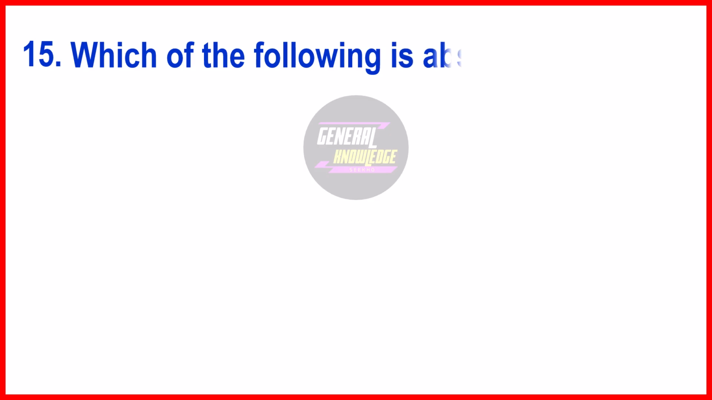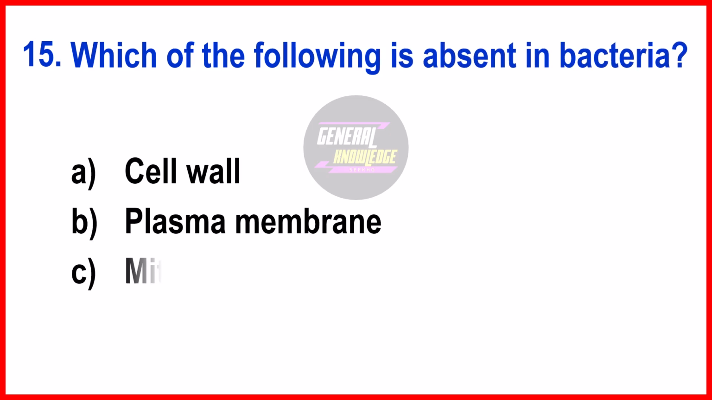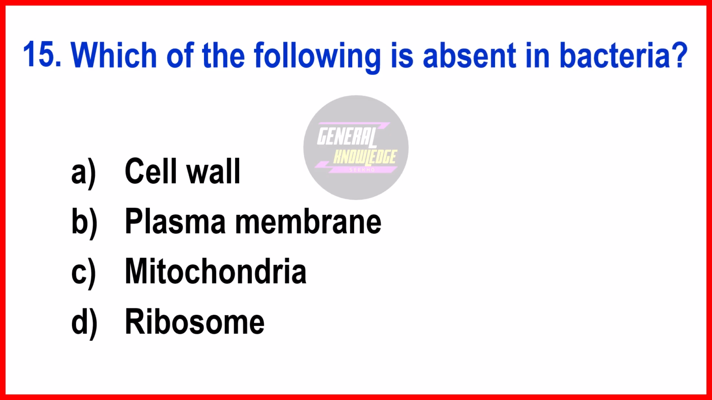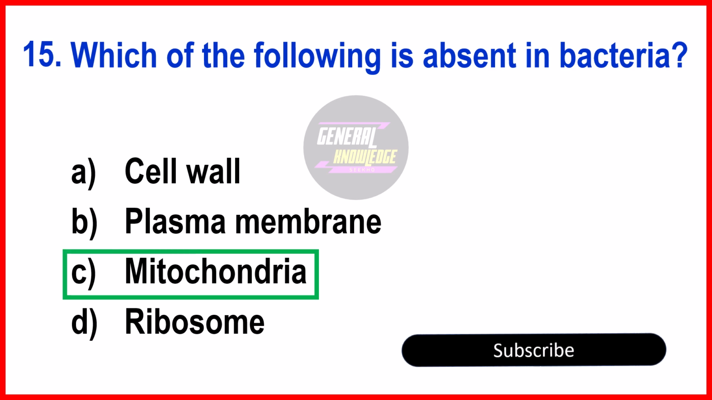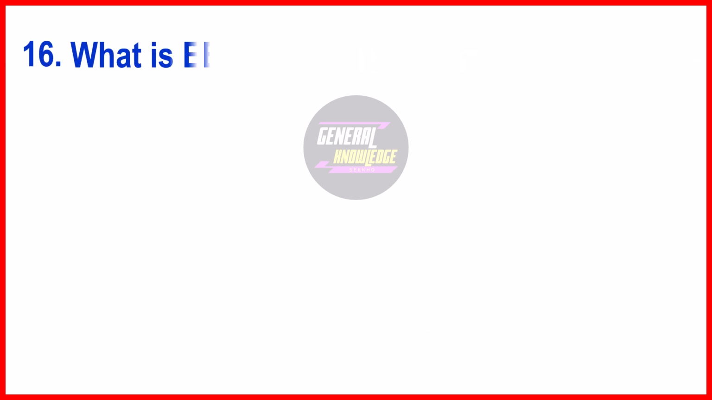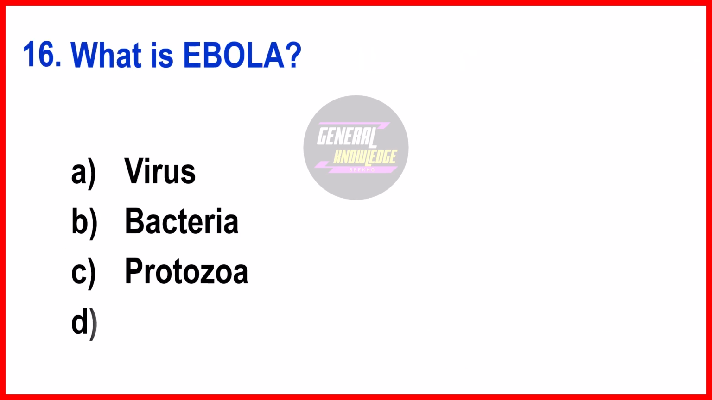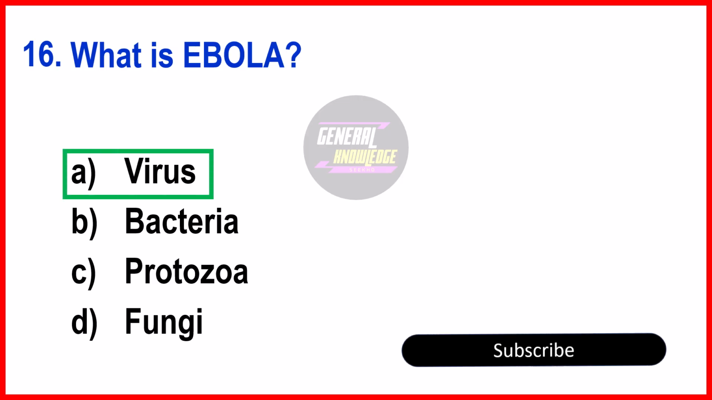Next question, which of the following is absent in bacteria? The right answer is option C, mitochondria. Question number 16. What is Ebola? The right answer is option A, virus.